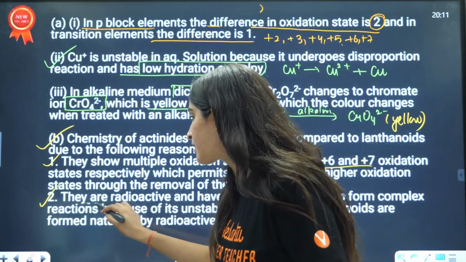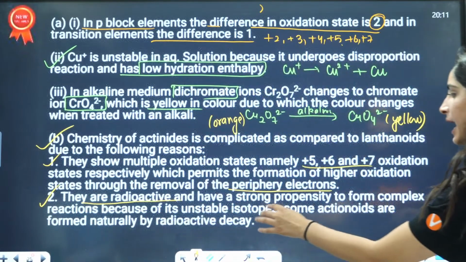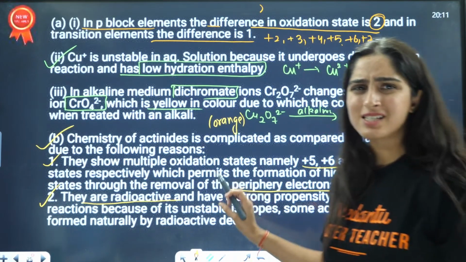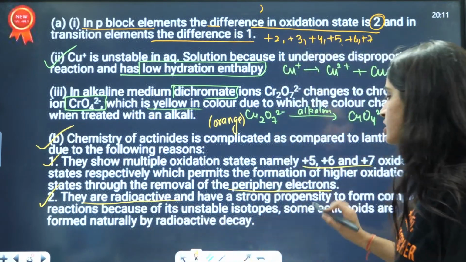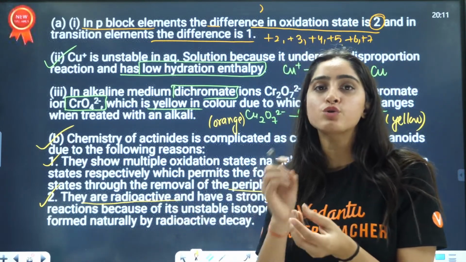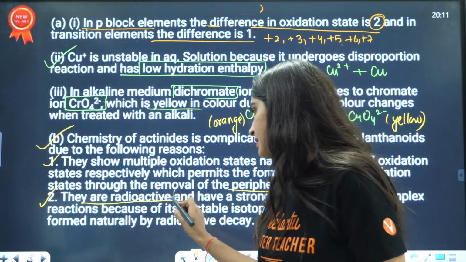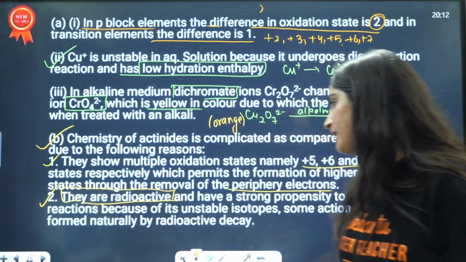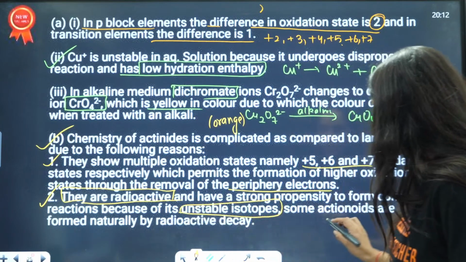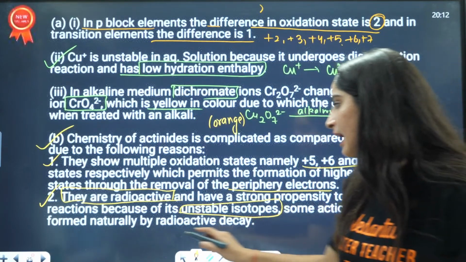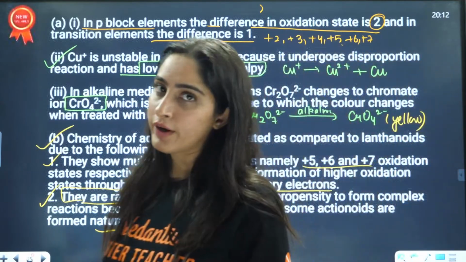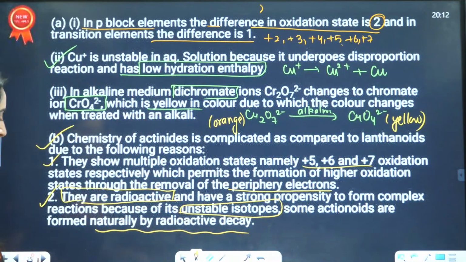Next, actinoids are very radioactive elements and have a strong propensity to form complexes. These difficult words you don't need to write. Just remember that they are very radioactive, that is why it's very difficult to study them. And they have very unstable isotopes, and some actinoids are formed naturally by radioactive decay. That is why it is very difficult to study them.